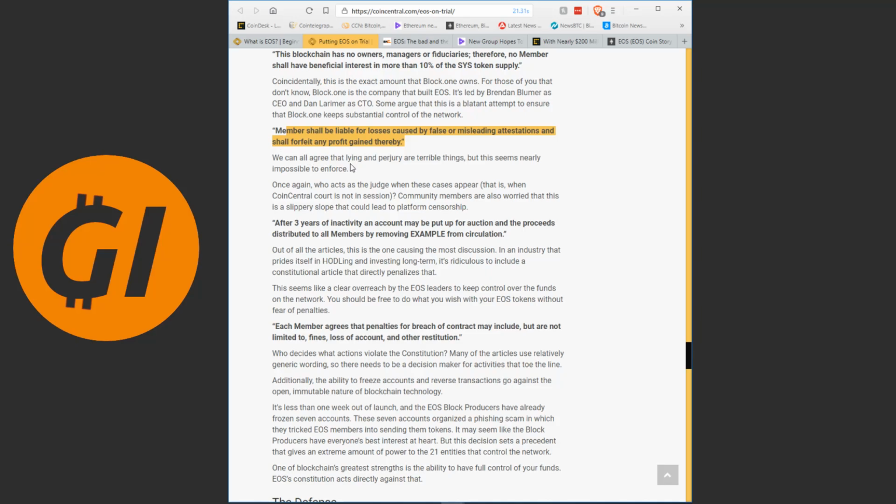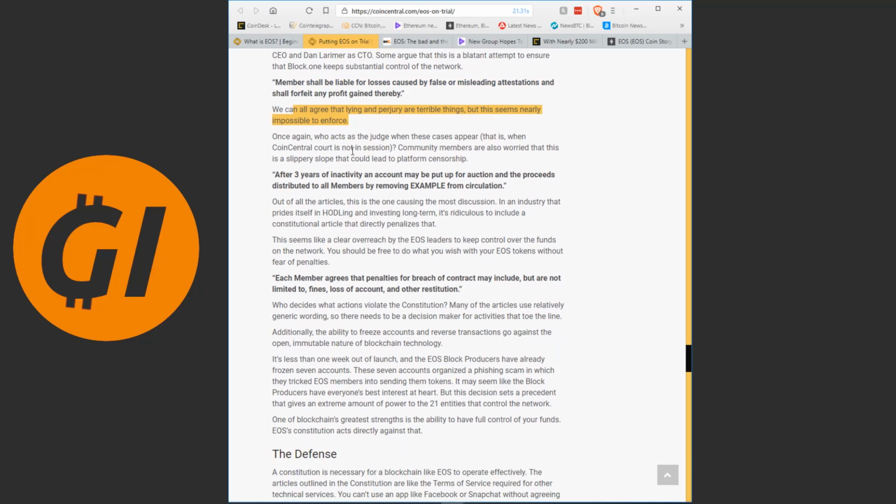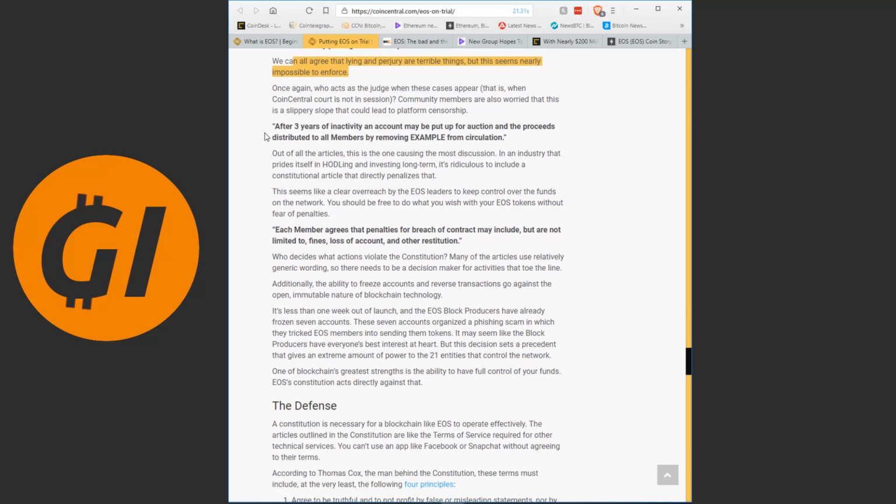Now, the guy here says we can all agree that lying and perjury are terrible things, but this seems nearly impossible to enforce. Once again, who acts as the judge when these cases appear? Community members are also worried that this is a slippery slope that could lead to censorship. And then the most worrisome one, and this is the one that I also do not like, and I hope they will take out of the constitution.